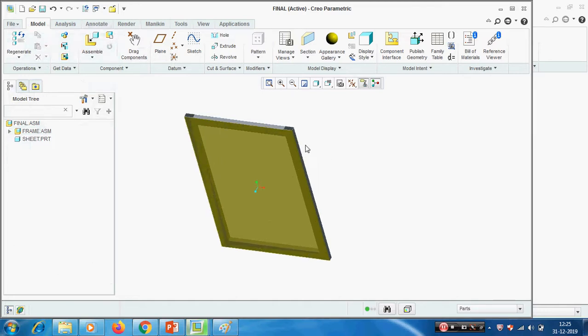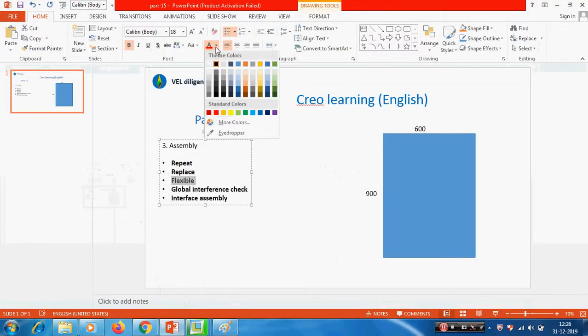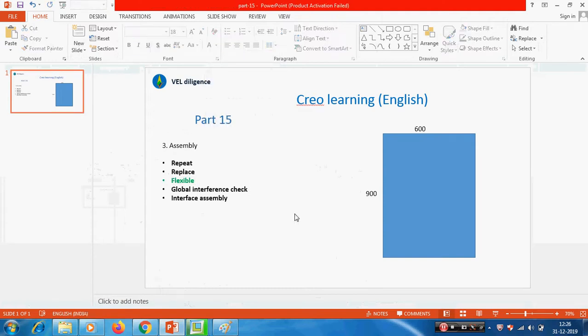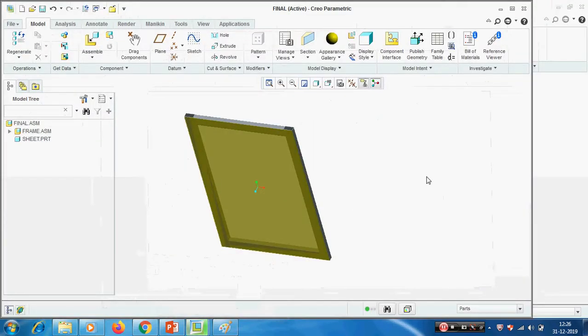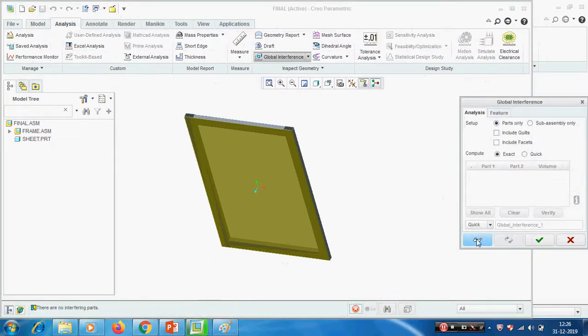Now we will check the interference. First we have seen the flexibility. This one we have seen. Now you know how to create this flexible. Now the global interference check. Analysis, global interference. Preview. We don't have any interference. If we have any interference, we can identify here.